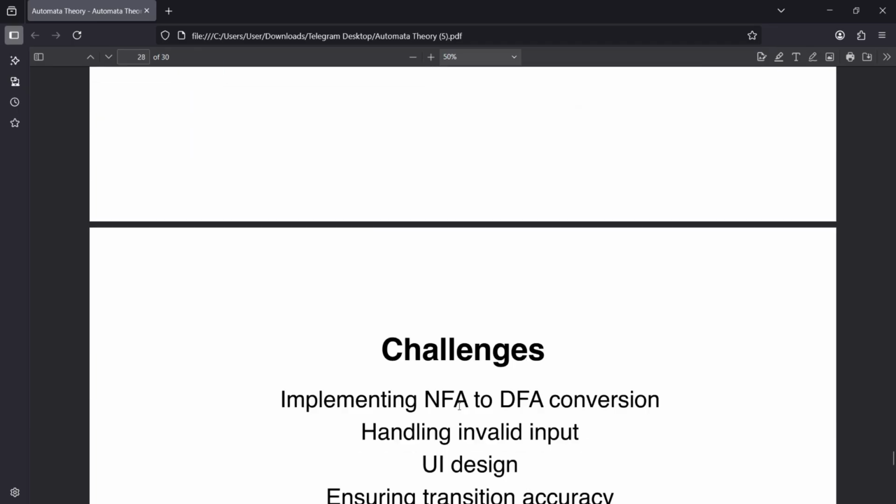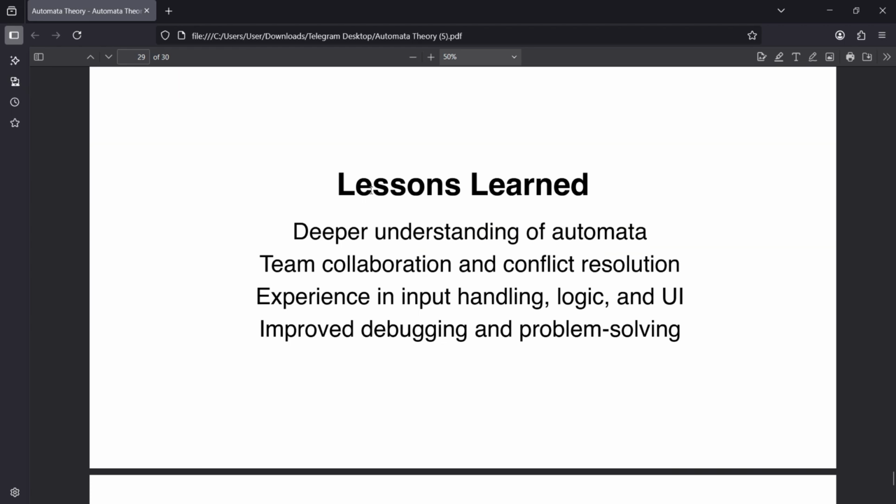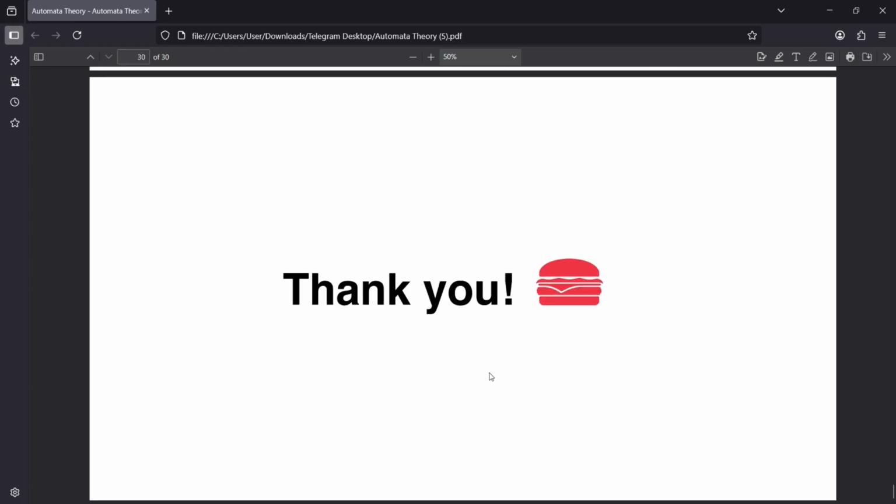And for the conclusion, we had challenges: it was difficult to implement NFA to DFA conversion and to handle invalid input in the UI design. We will make it better and ensure transition accuracy. And for lessons learned, we gained a deeper understanding of automata, teamwork and conflict resolution, and experience in input handling logic and UI, which improved our debugging and problem solving. So that's all of our presentation. Thank you for listening.